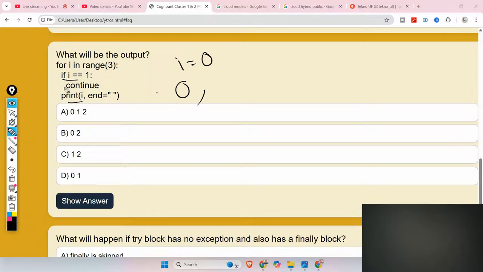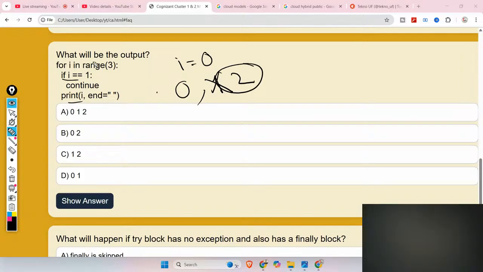Then in the next iteration, i is increased to 1, and the condition is now true. It will continue, that means it is skipped, it will go to the next iteration. So now 1 is skipped, it will not be printed. In the next iteration, i is increased to 2, and the condition is not true, so print i will print 2.